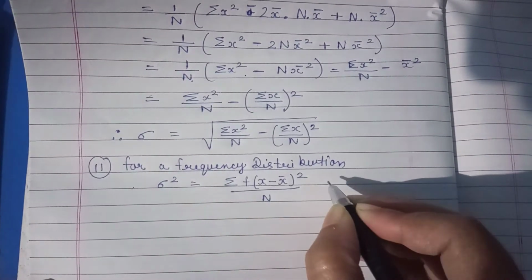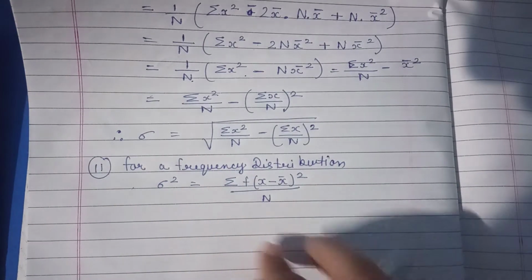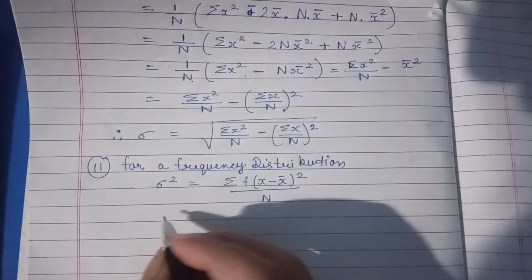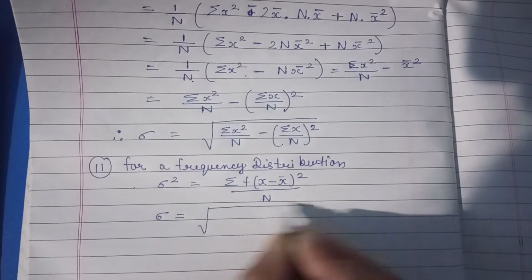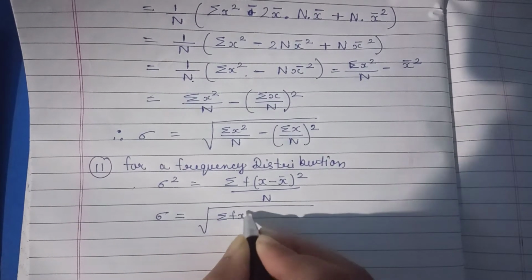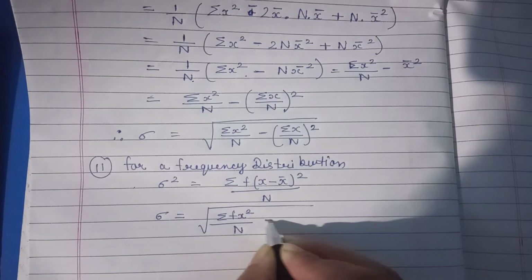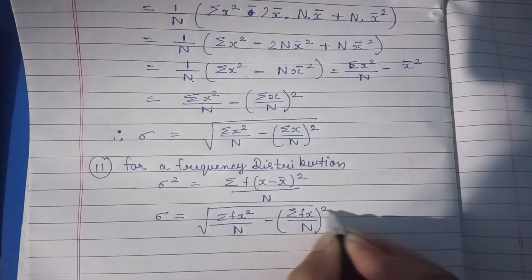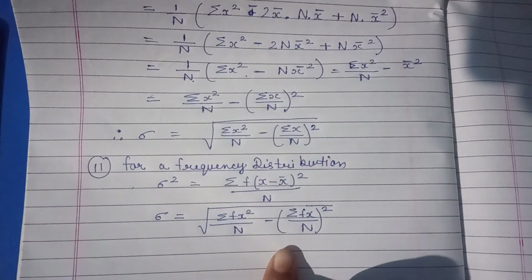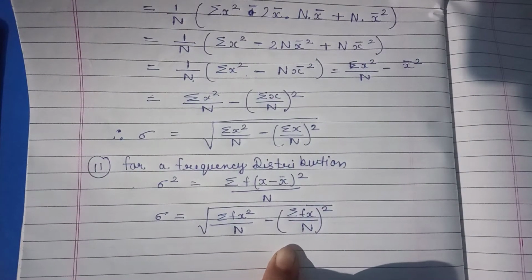Again you split this and get the same thing, so I am directly writing sigma in another form as root over summation of fx square by n minus summation of fx by n whole square. You can find the standard deviation with the help of this formula also.